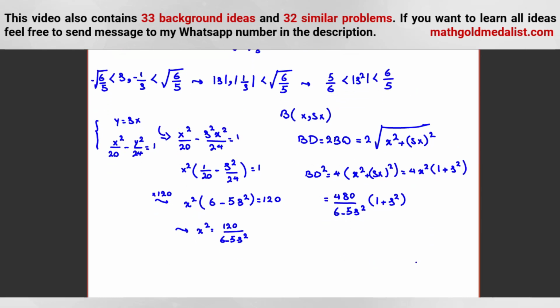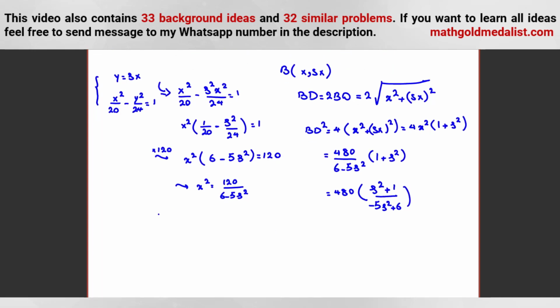There are lots of ways for solving this part. Coefficient is not important, so 480 times s squared plus 1 over negative 5s squared plus 6. One way you can use derivatives, or let me tell you one other way, you can divide. How you can divide? S squared plus 1 by long division, but because the degrees are equal, in one step we can reach the division. Dividing by negative 5s squared plus 6, you say negative 1 over 5, it will be s squared minus 6 over 5. And the remainder is what? 11 over 5.